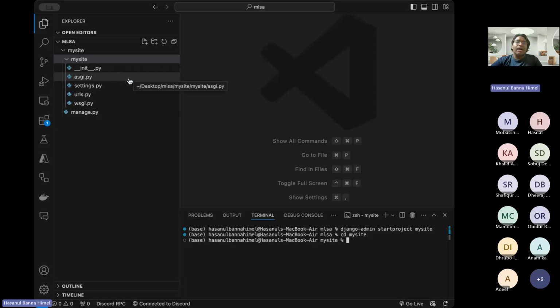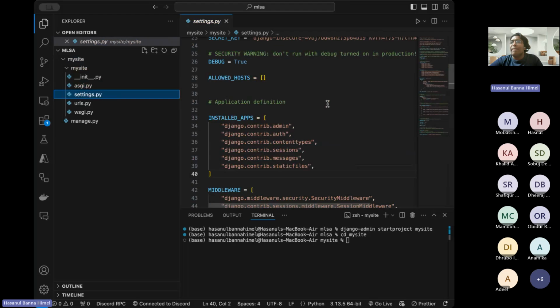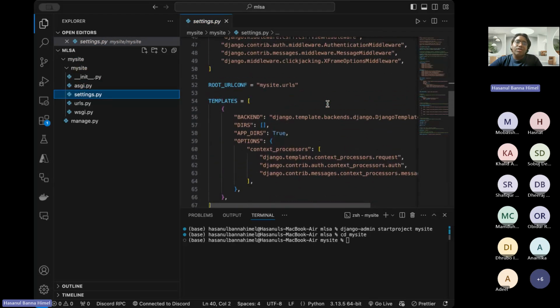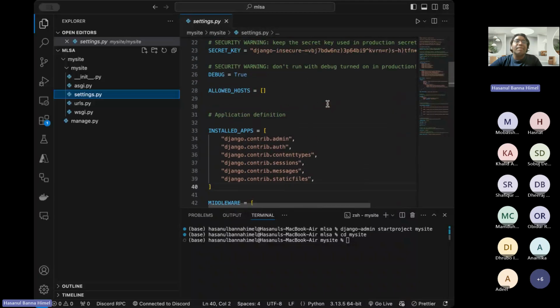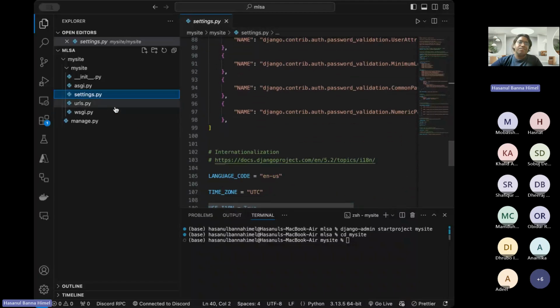Here you can see the asgi.py. The asgi.py is mainly used in deployment. When you are going to deploy something, we will be using this asgi.py. And then here is the settings.py. It helps you to configure your site, URLs, the routes, the middleware, the installed apps, and other stuff like that.